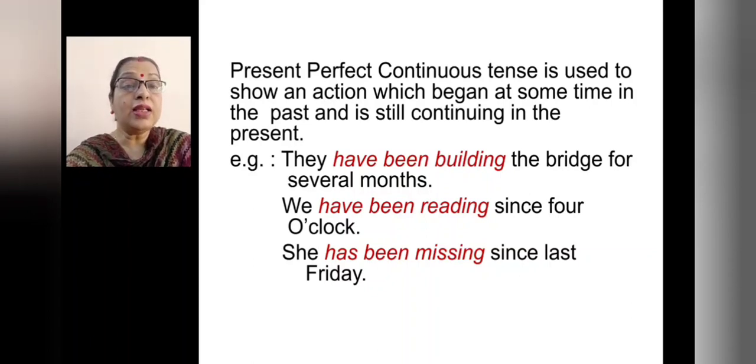That means we are still reading. Then, she has been missing since last Friday. That means she is still missing. So the present perfect continuous means have or has plus been plus ing with the root verb.